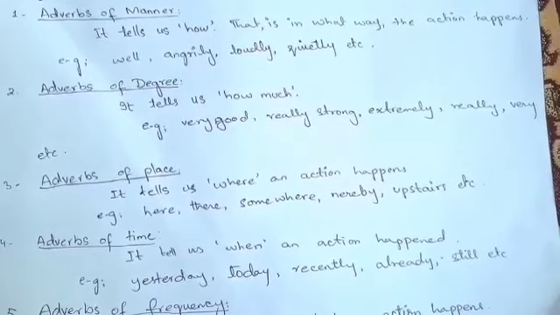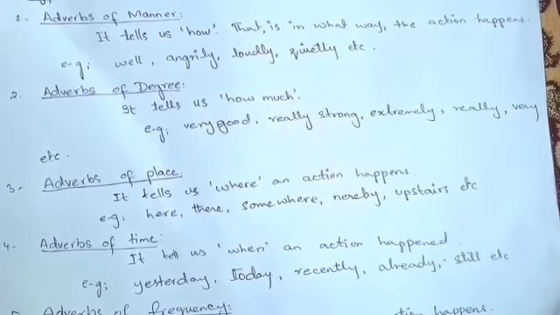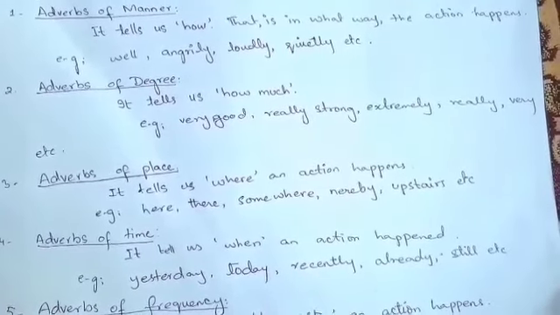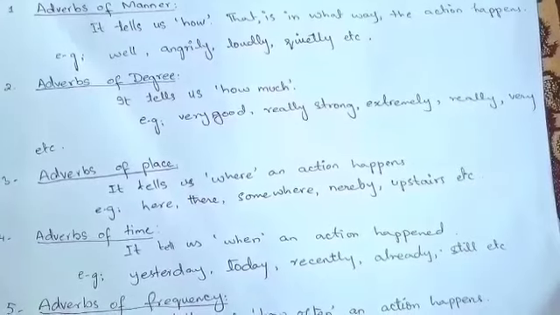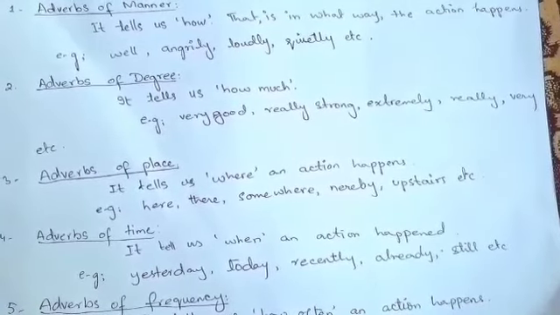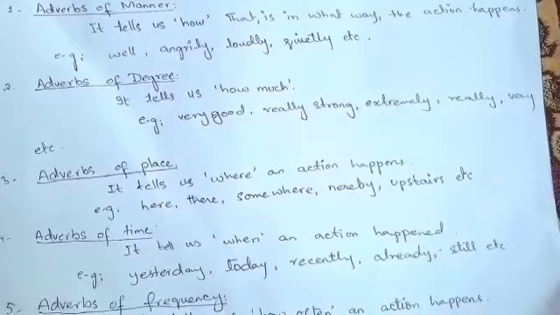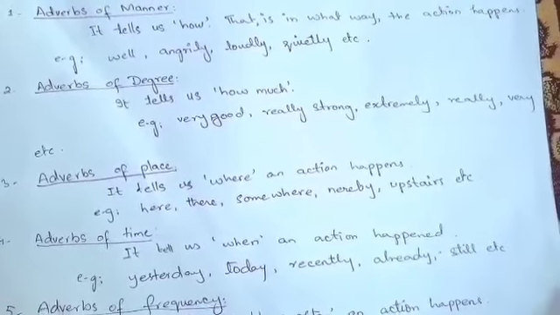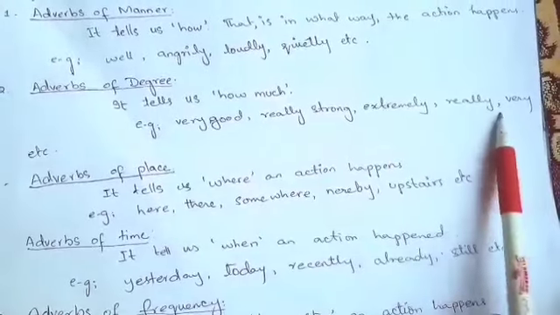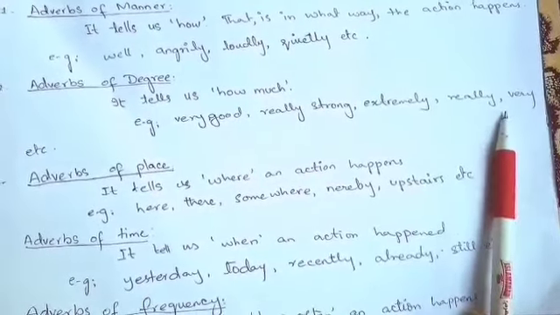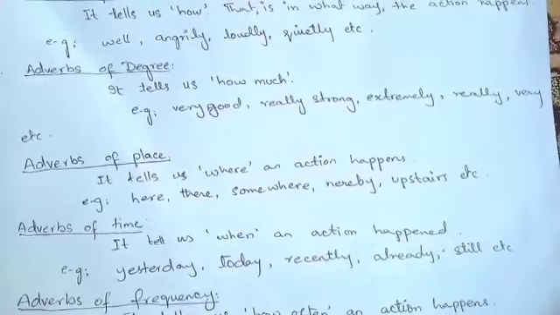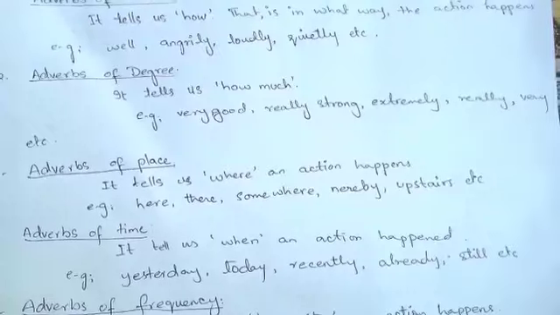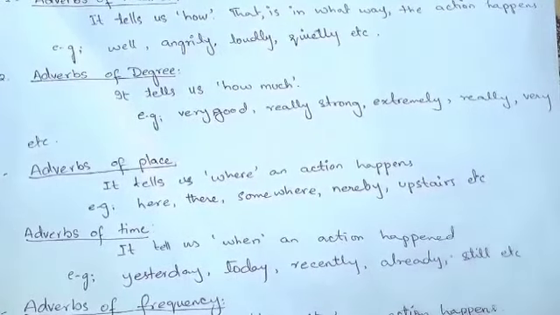Moving toward the second type, which is adverbs of degree, it tells us how much. For instance, very good, really strong, extremely, really, very, etc. These are the words which show the degree of anything. For instance, the soldiers are really strong, or the soldiers are very brave.